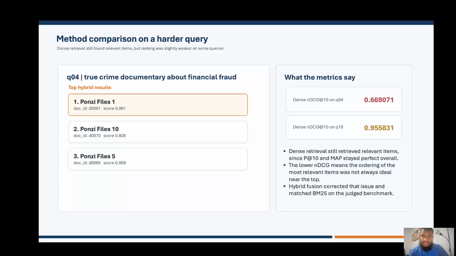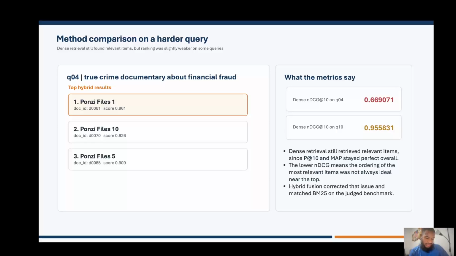For example, the dense retrieval still found relevant items for this query, but the NDCG at 10 was a little lower. That makes sense because the relevant documents were there, but the ranking order was not always as strong at the top. In contrast, the hybrid method corrected the issue, and so did BM25 in this benchmark.